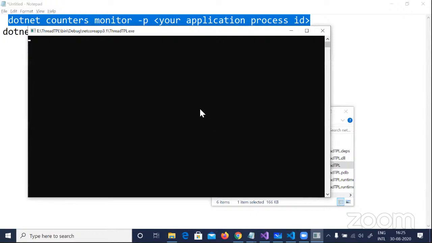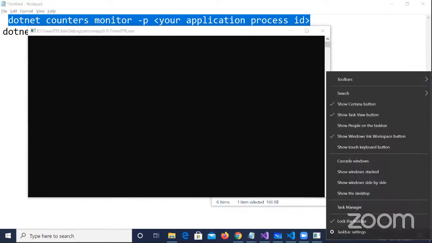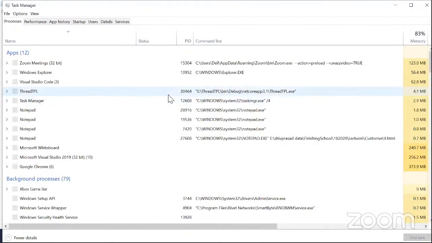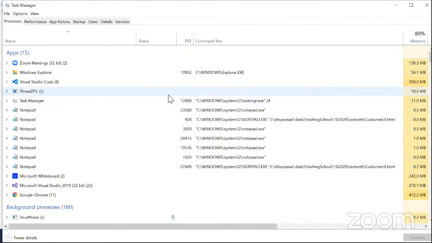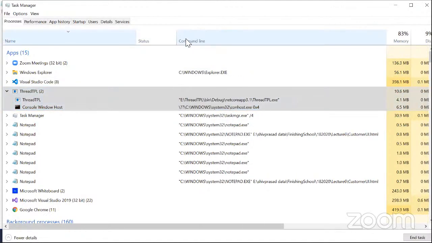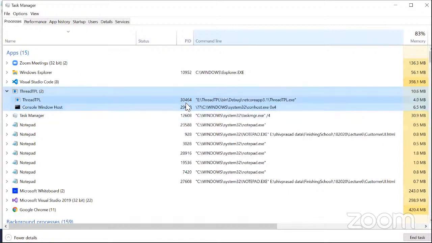I'm going to run the ThreadTPL out here, and I will go to my task manager. Now you have to figure out how you get the process ID on Linux, right? You can see very quickly two exes out here. One is the console window host, so don't take this. Look at the second one, ThreadTPL 30464. In case you're not seeing this PID, please ensure that you select it, and you should have the PID out here, 30464.